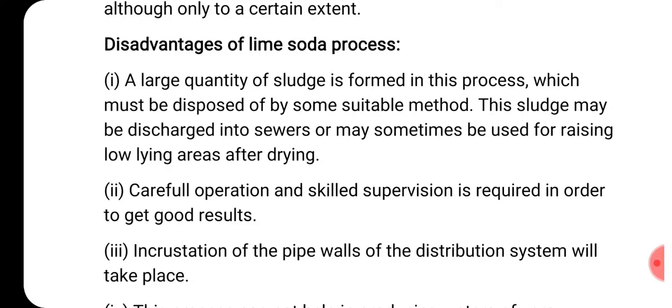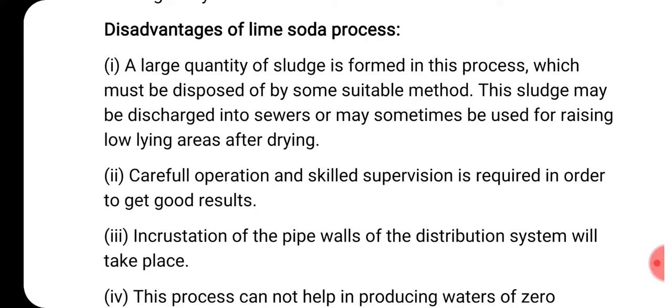It is written here itself that it can be overcome by using it for raising low-lying areas after drying. So it can be removed outside and allowed to dry. After drying, it can be used to fill the low-lying area. Okay, raising means fill up. So wherever ditches or trenches are there, they can be filled up, or it can be used for other purposes. That is recycling of this waste, you can say.